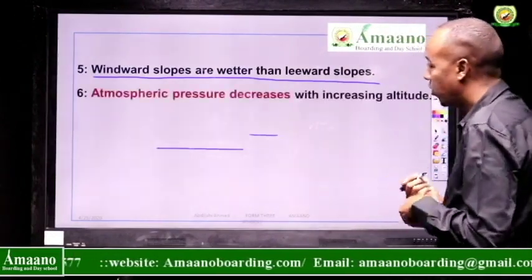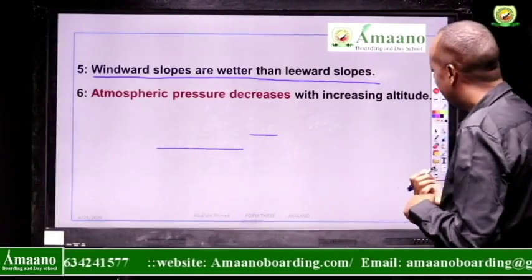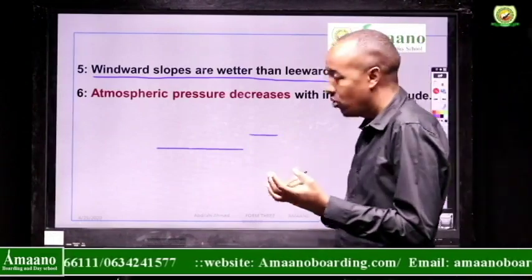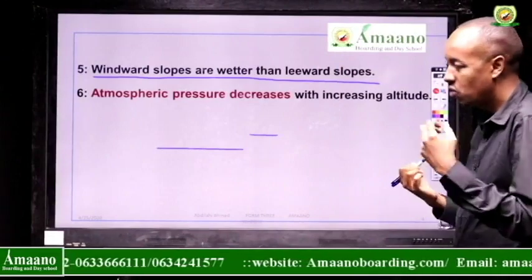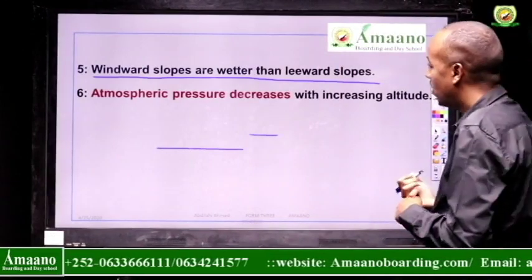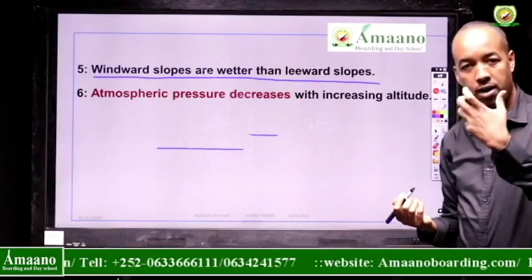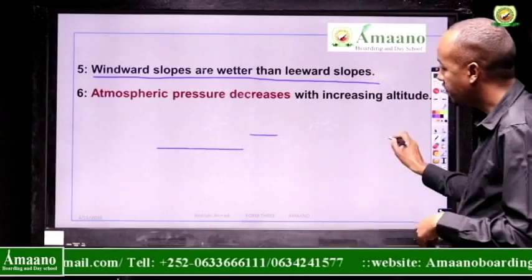And what about atmospheric pressure? The atmospheric pressure decreases with increase in altitude. So as you go higher and higher, the atmospheric pressure is going to be less and less.